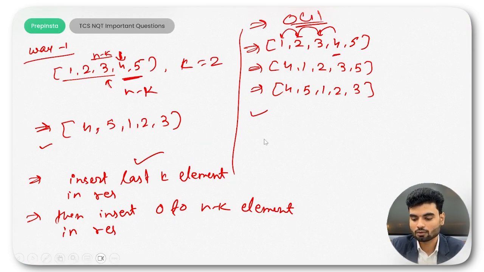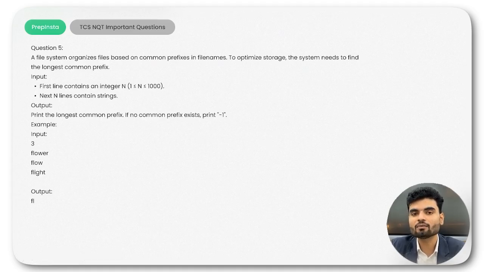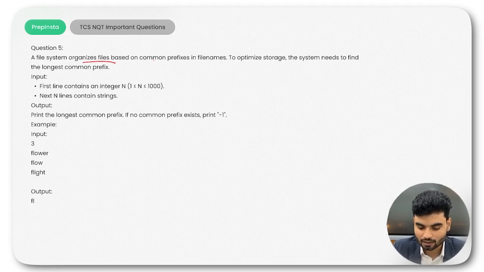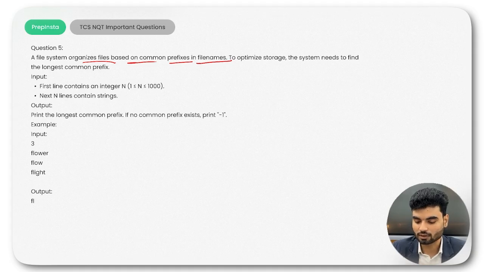The last problem, question number 5, is an important problem, and one of the hard problems. But not that hard. Anyhow, you'll kill this particular problem while understanding it. So they're telling us that a file system organizes files based on common prefixes in file names. There will be a few common prefixes they want to organize, the ones which come at the starting. That is the prefix. To optimize storage, the system needs to find the longest common prefix.